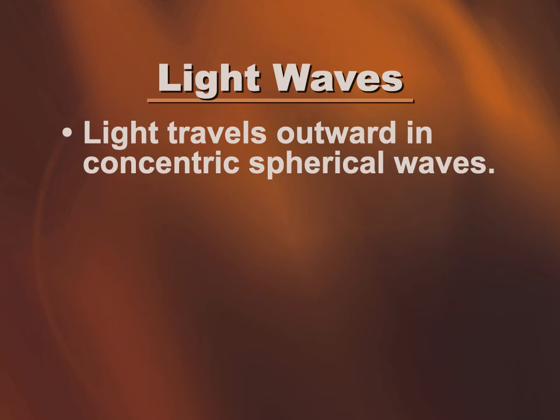Now, there are two aspects to how light travels, but in this section on light waves, light travels outward in concentric spherical waves. Spherical meaning spheres, three-dimensional circles, and it's going out in waves, and they're all coming from the same center, concentric, same center. And we've done this in geometry just recently. Concentric circles. Well, these are concentric spheres.